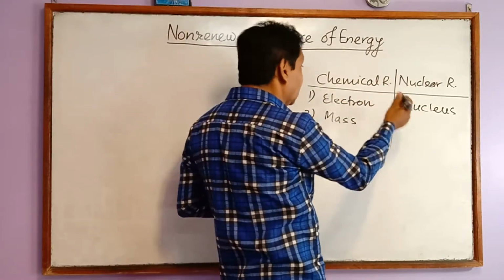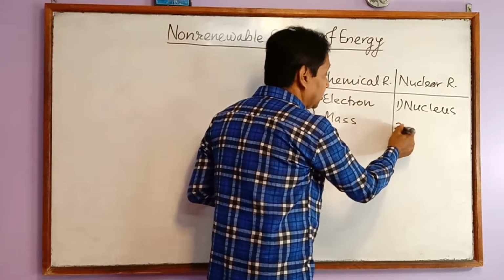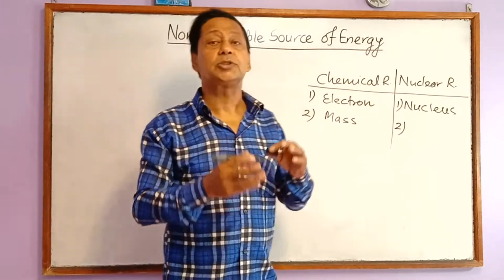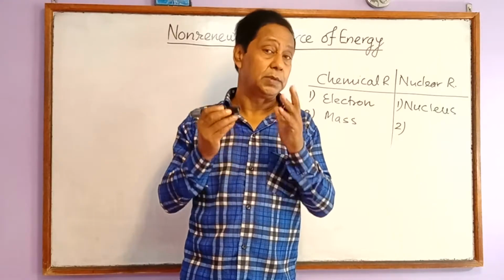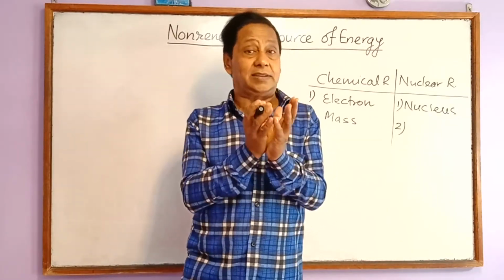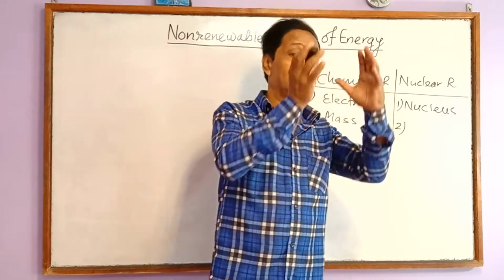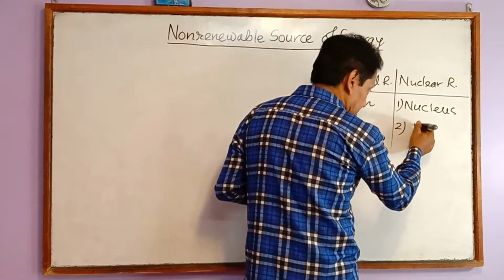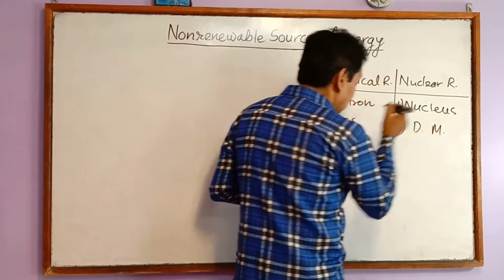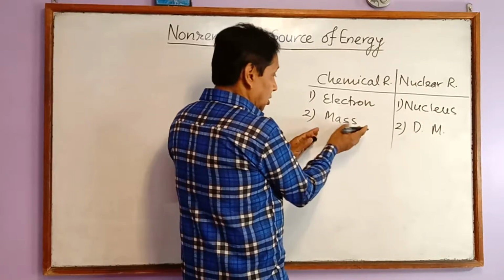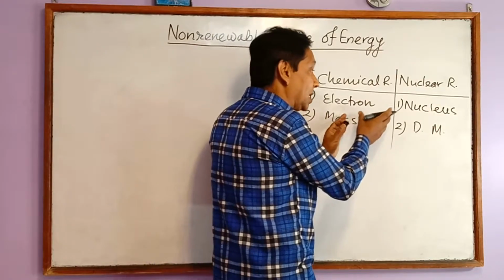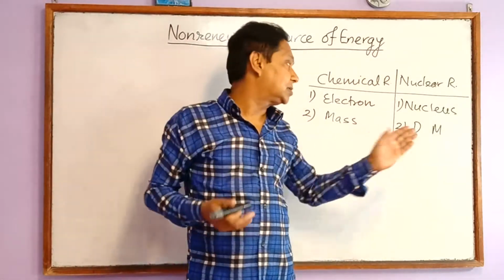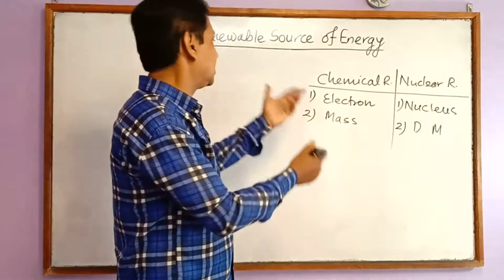But in a nuclear reaction, the sum of the mass of the reactants is always greater than the sum of the mass of the products. It means the mass of the reactants is more and the mass of the products is less, so there is destruction of mass. In a chemical reaction there is no destruction of mass. Now we can see other differences also.